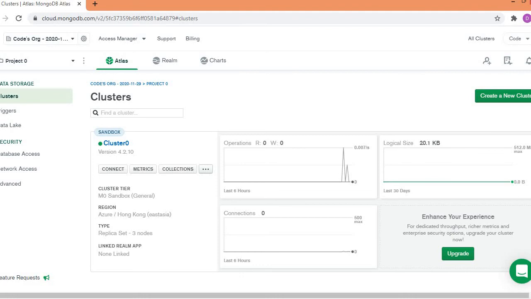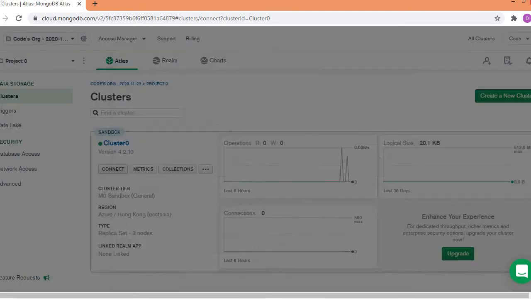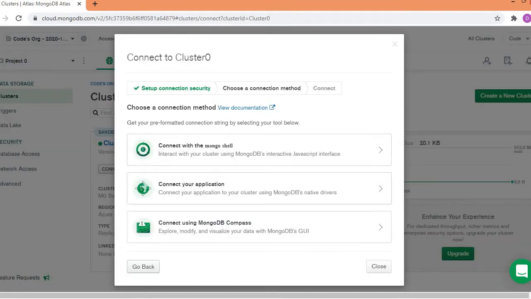If you have not, and you are working on the cloud, I have shown you the demo of the cloud. You can see here, if you click on the cluster, there is one Connect option. If you click Connect, it will open three options. There are three ways of connecting to this cluster. The first one is with the Mongo shell, the second one is directly your application, and the third one is MongoDB Compass, which gives you the GUI-based option.